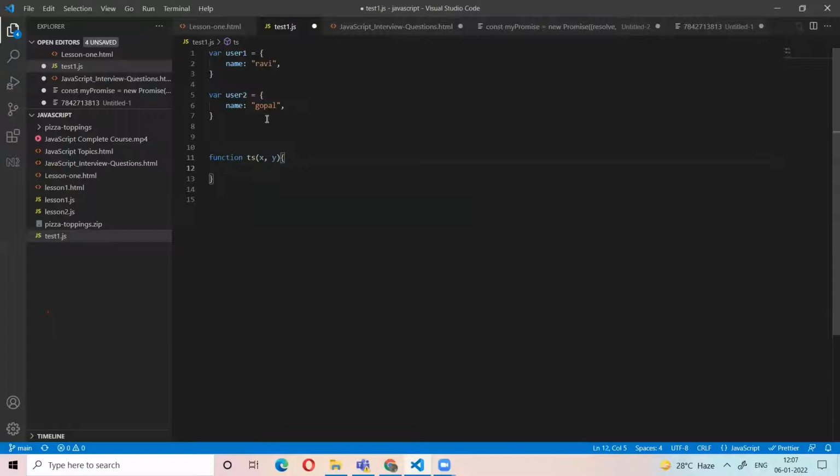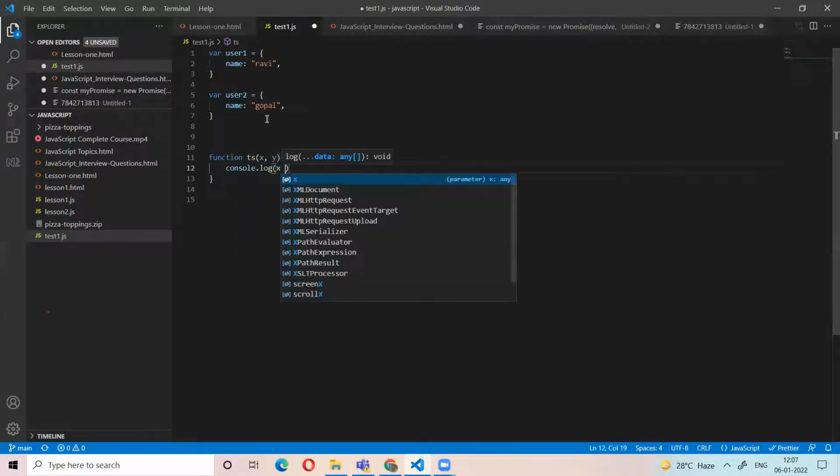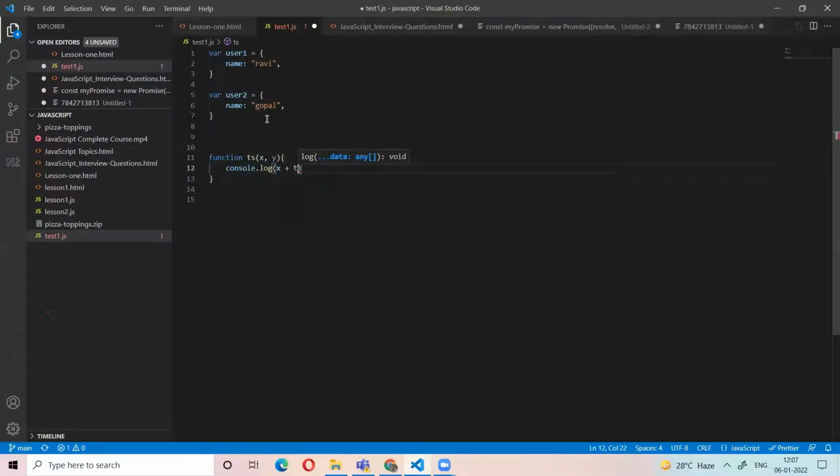This function will print x plus this.name plus y.